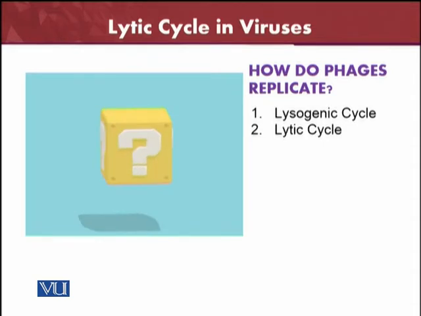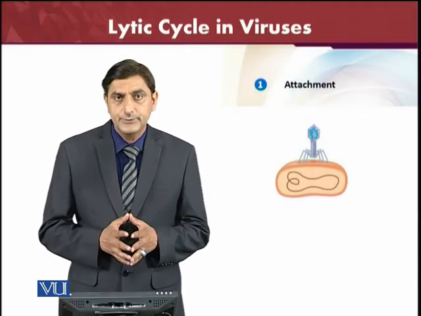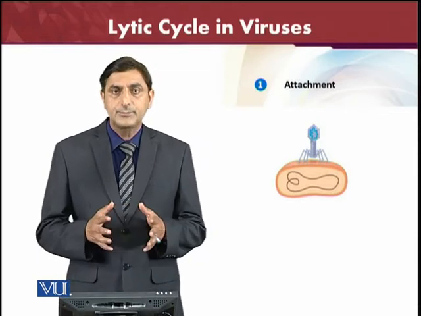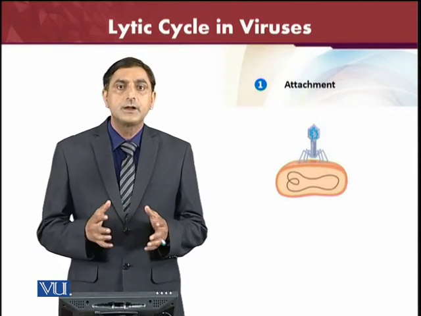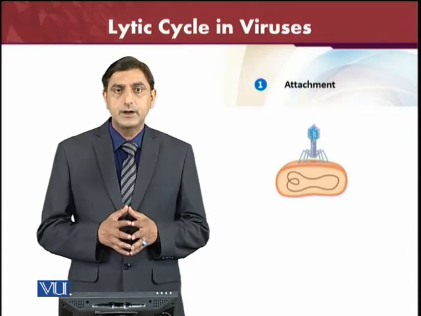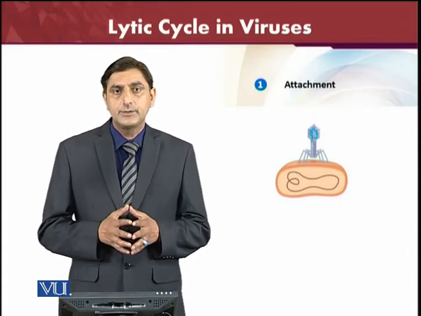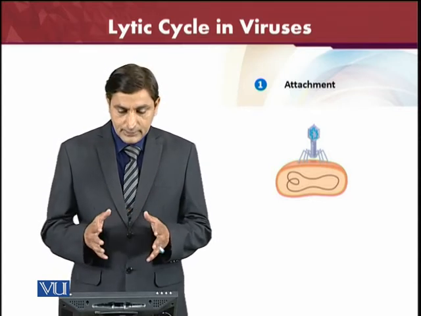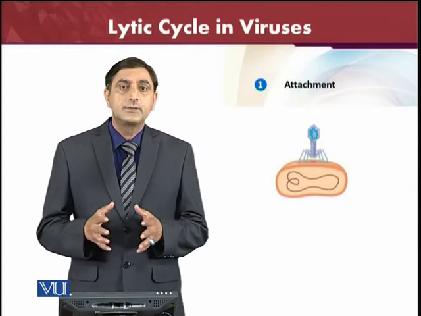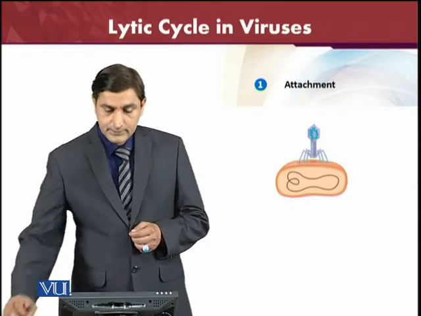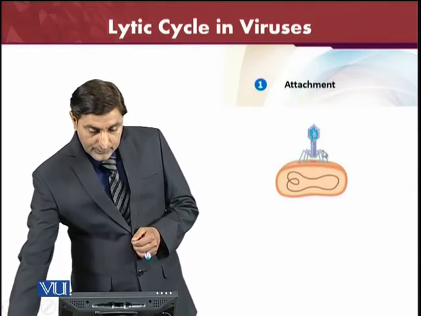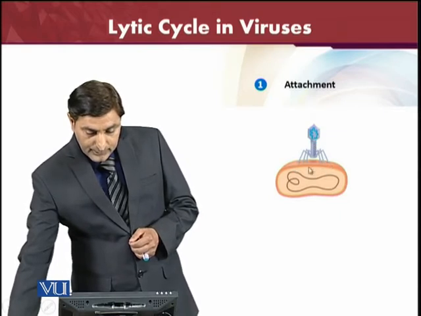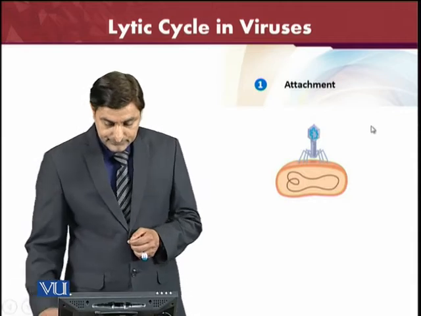In the lytic cycle, the first thing we see is the attachment of the virus with that specific bacterium, the attachment of the phages with the bacterium. First of all, the phage comes in contact with the bacterium, and then it attaches its body to the bacterium. Just like you can see in the diagram, the phage virus will go and attach its receptors to the cell wall of the bacterium.